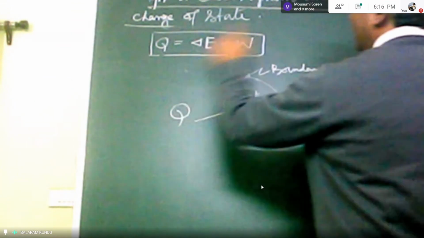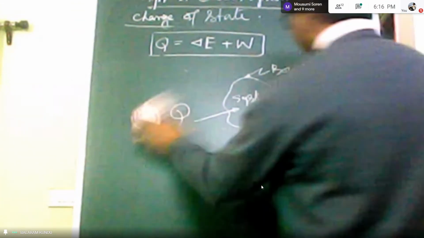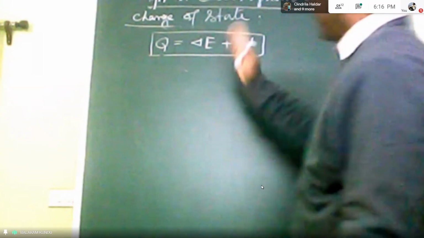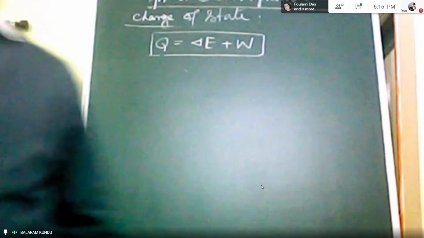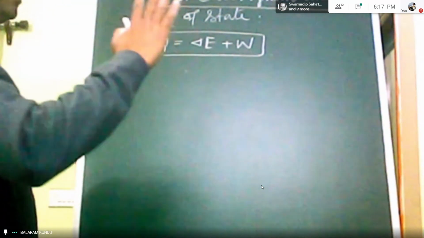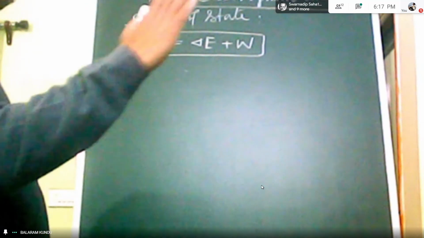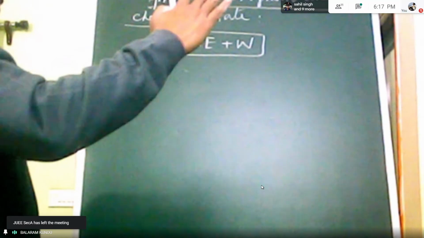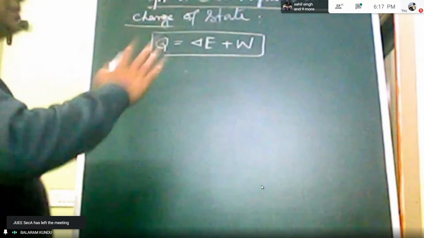Here E is the energy. That means Q, E, and W are all energies. So what difference is there? Q and W, that is heat and work, are energies identified at the boundary when they cross the boundary.